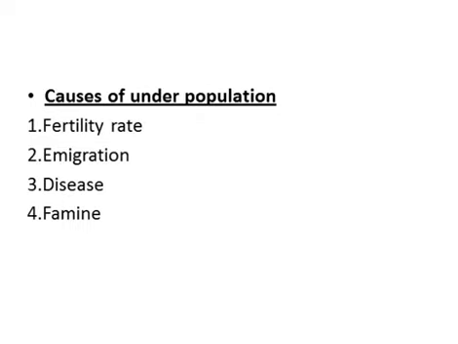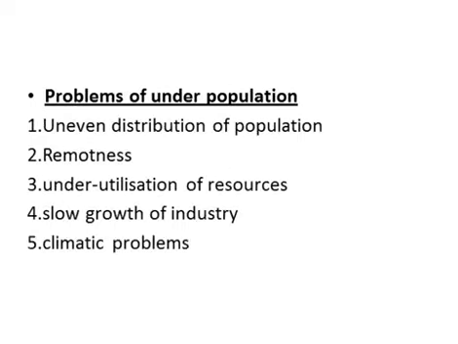Now the second point is problems of population. First point, uneven distribution of population. Average population densities for underpopulated countries are low, and in many areas there are practically no people at all. Remoteness: it is difficult to increase settlement in sparsely populated areas because people are unwilling to forego, meaning give up something that you want, the amenities and facilities of the town.